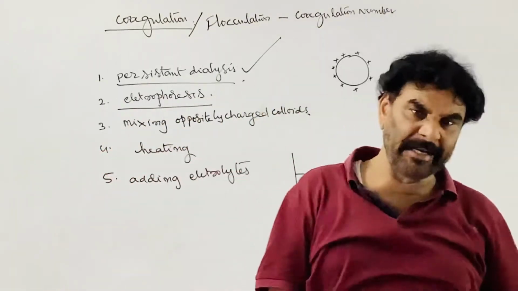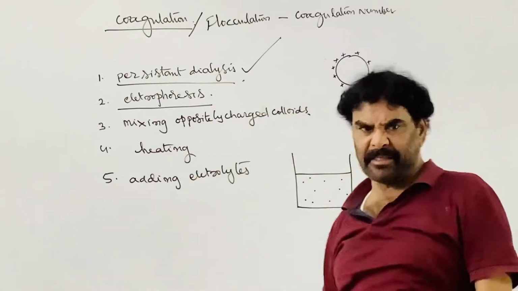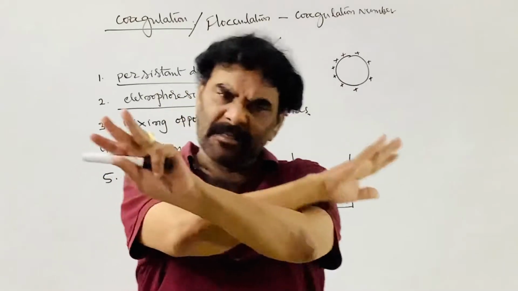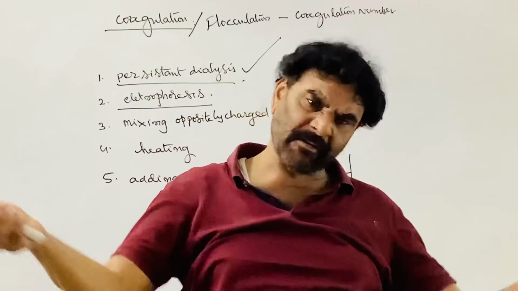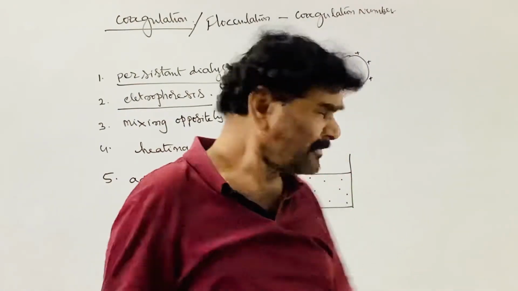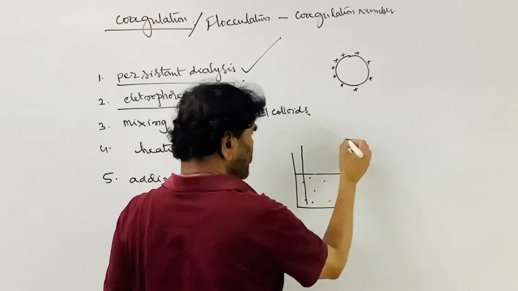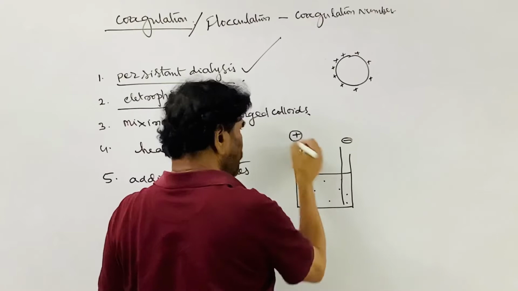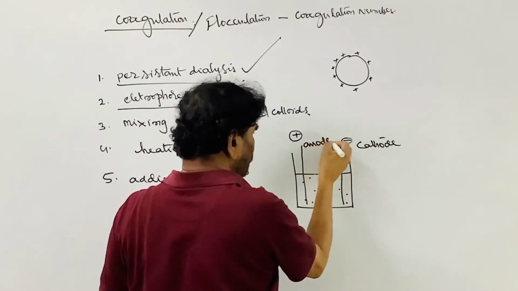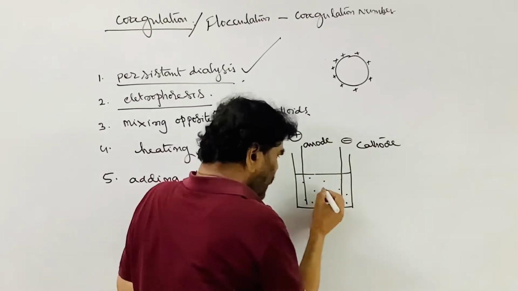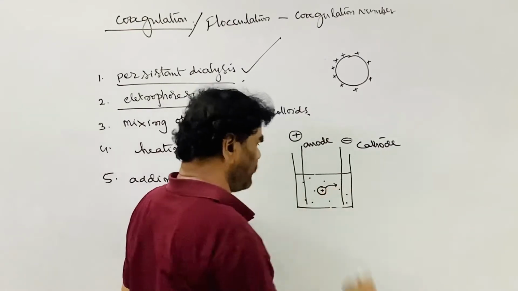That is, the mobility of the colloidal particles in the electric field is called electrophoresis. It is not a special phenomenon, it is a simple phenomenon, just like the electrolysis of simple electrolytic solutions. So what happens if electrolysis is carried out? This is the negatively charged cathode, and this is the positively charged anode. Here the colloidal particles are, say, positively charged, and they move towards this side.